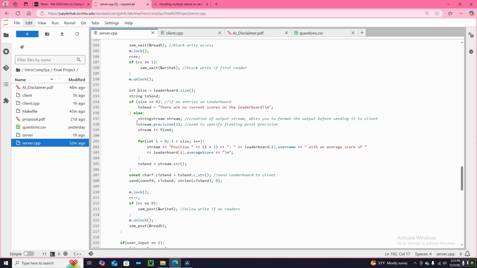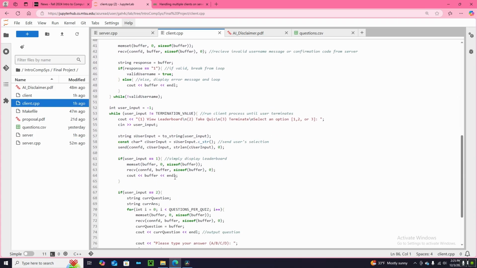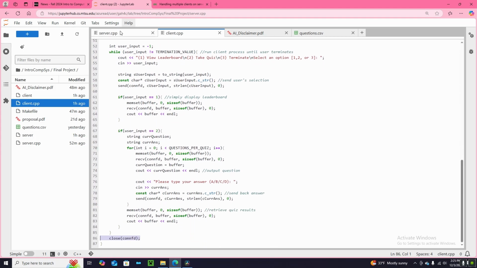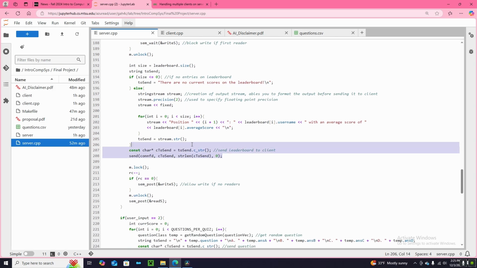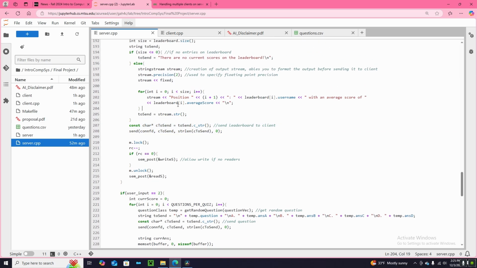Otherwise, we use this stream object here, which allows us to format our string however we want before we send it to the client side. It's very useful for cleaning it up. That's why the client side was so simple: I was able to do everything on the server side, send it to the client, and immediately print it out. So that's what this is all doing, basically cleaning up the leaderboard information.